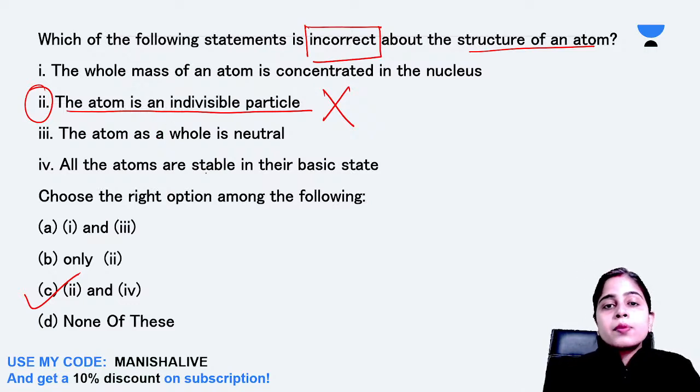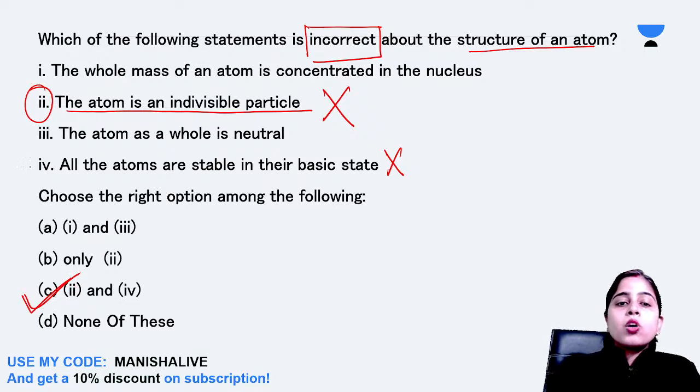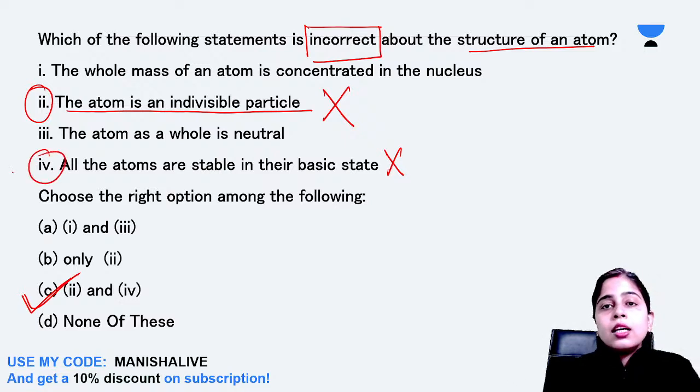Now, all atoms are stable in their basic state. This is also wrong. All atoms are not stable in their basic state. Some atoms are unstable in their basic state also, such as atoms of radioactive elements. So option C is the correct answer, that is, the 2nd and 4th options are incorrect statements about the structure of an atom. Clear everyone? Is it clear?